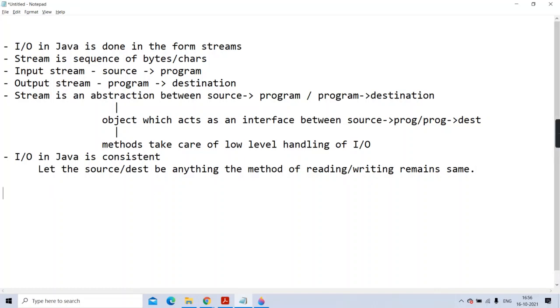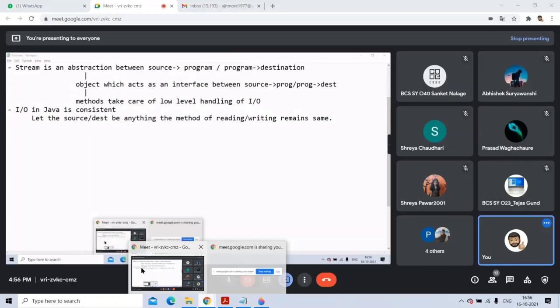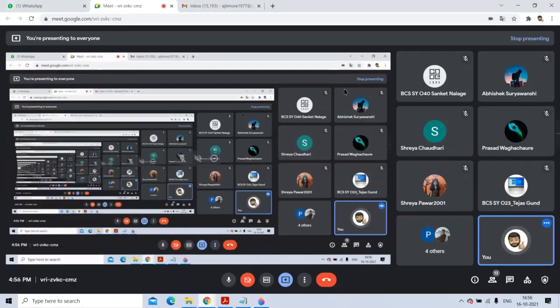Already I have mentioned that in Java input and output you can do in many ways. One way I am going to tell you now, and one we studied in the past, that is through command line arguments. Through command line arguments I showed you how to accept the input, and we took one example of max of 3. If you remember, please give me the confirmation. I guess Shreya and Sanket and all must be remembering because they are regular students.